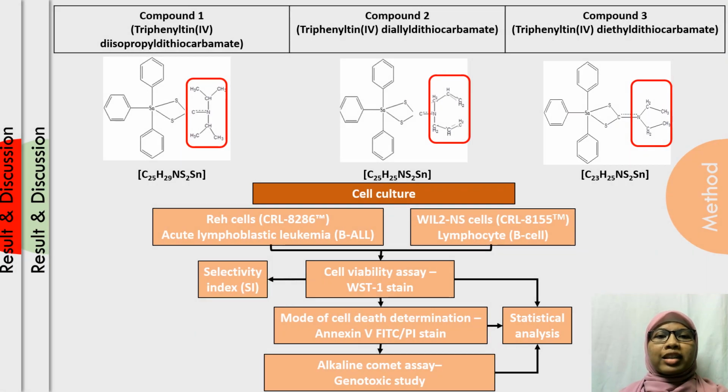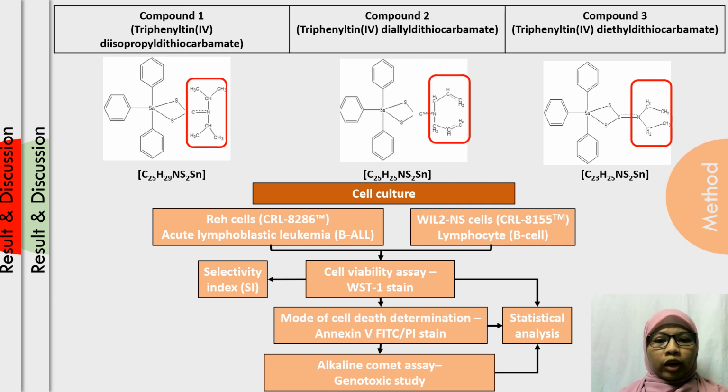For this study, we are using 3 different triphenyltin compounds with different ligands attached. For the cell culture, we are using 2 different cells, which are the acute lymphoblastic leukemia cells, and also Wil2-NS cells that act as a control cell, which is the non-cancerous cell. For the first objective, we are using WST-1 to determine the value of IC50. After getting the IC50 value from both the non-cancerous cells and the leukemia cells, we can calculate the selectivity index.